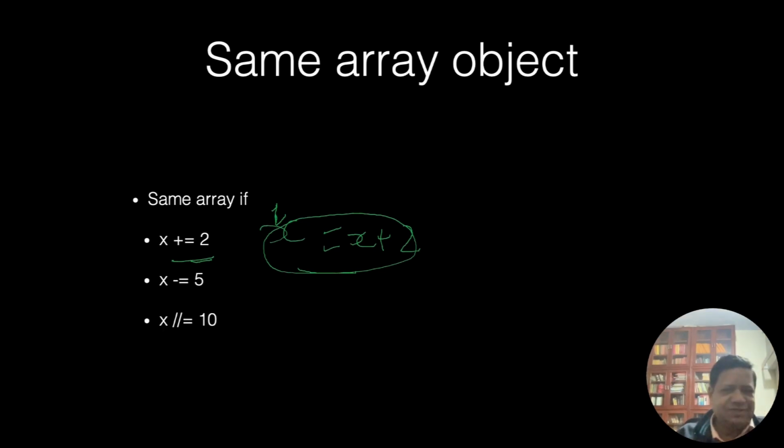This is not creating a new x, but the elements, all of them, get incremented by 2. This is subtraction by 5. This is integer division by 10. So the same array if I do this, but if I do this, I create a new array.